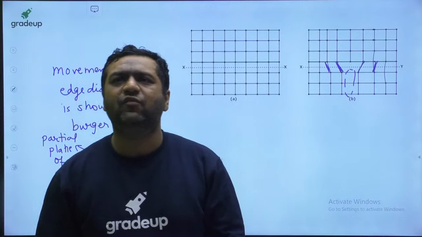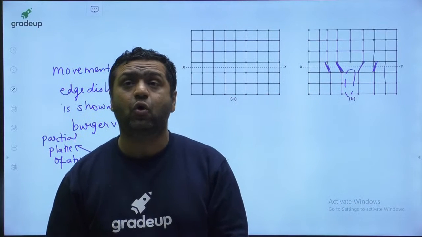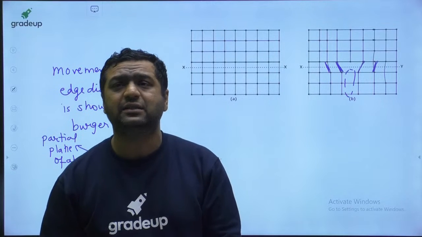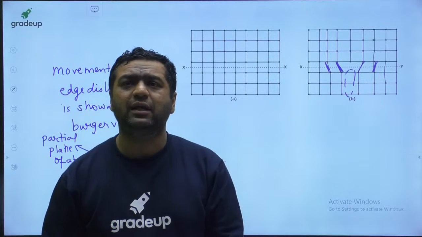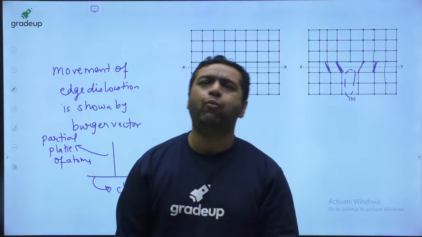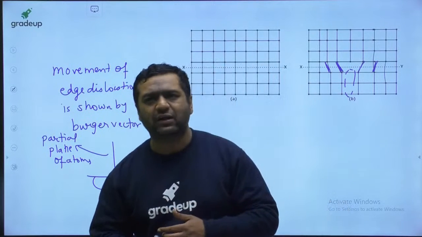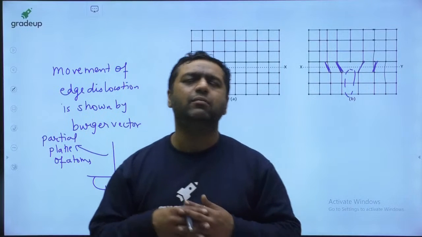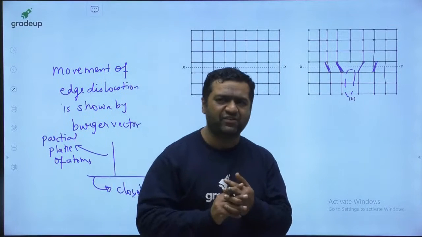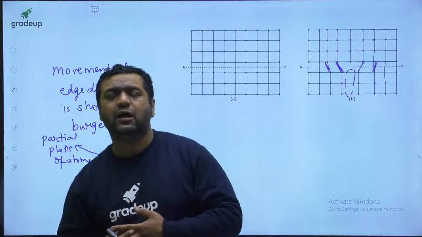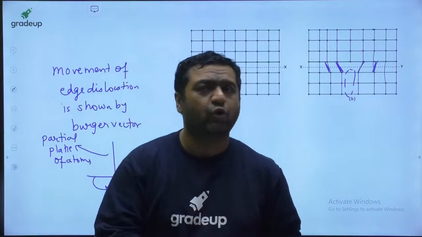Sir, is a plane defect in 3D also called a line defect, and is the analysis the same or something different from this? Dear, when point defects come in more than one, they result in a line defect. When line defects come in more than one, they result in a surface defect. When surface defects come in more than one, it becomes a volume defect.